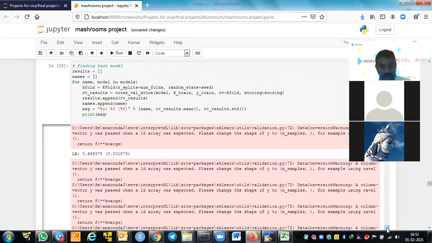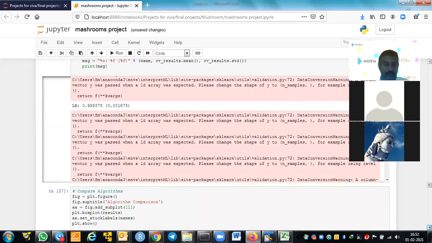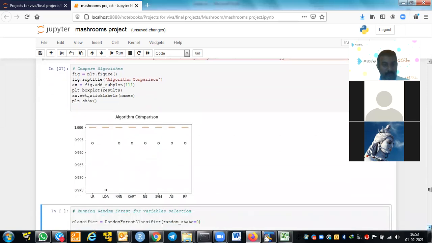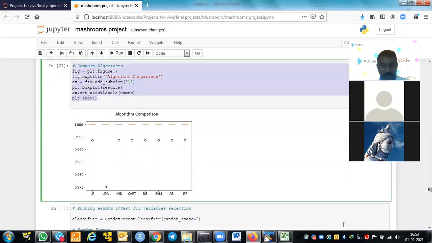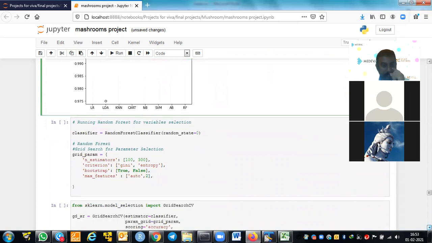Yeah, here we got 99, so mostly it is overfitting. Then what we are trying to do, because we understand that random forest is one of the great techniques. Now we have so many variables. Obviously, we cannot use all the variables for our classification problem.